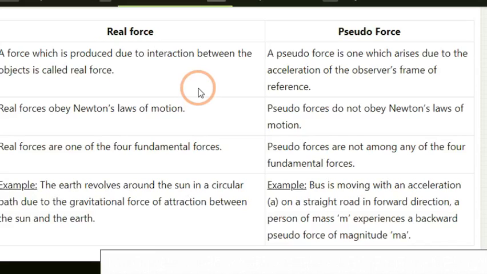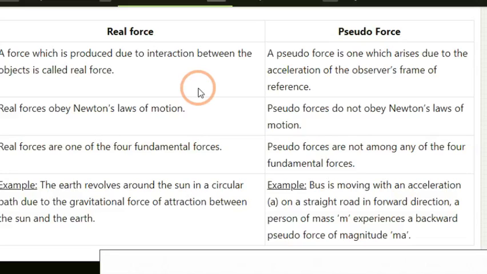A pseudo force is one which arises due to the acceleration of the observer's frame of reference. Real forces obey Newton's laws of motion, whereas pseudo forces do not. Real forces are one of the 4 fundamental forces. Pseudo forces are not among any of the 4 fundamental forces.